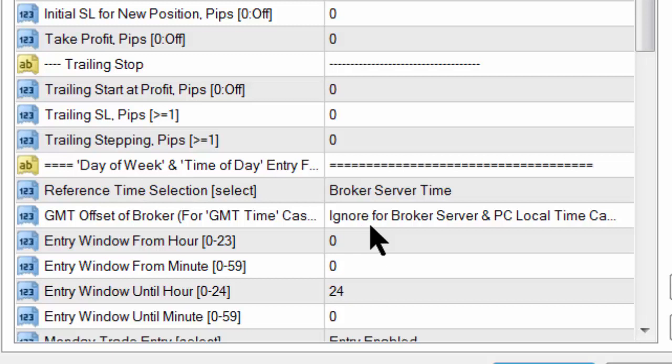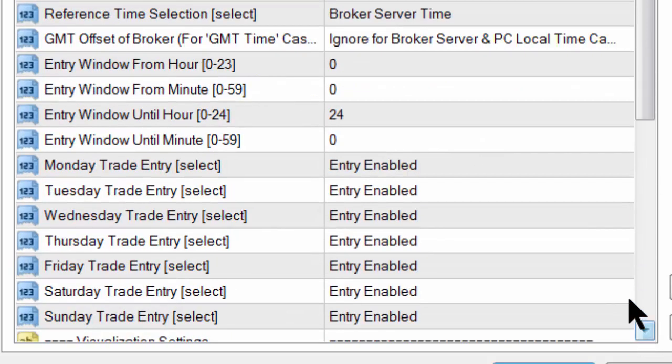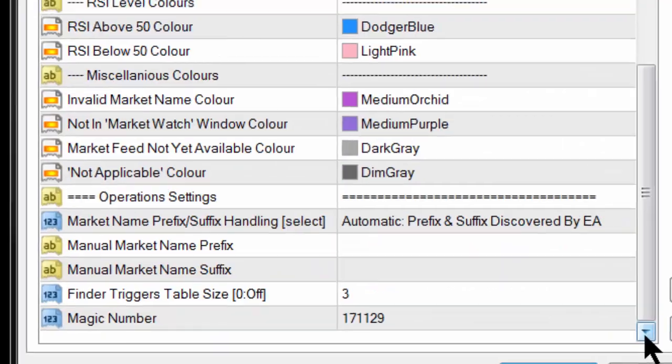If you want to, you can use the time of day setting. In other words, I only want to enter deals in the UK market. I only want to enter deals in the US market. These time of day settings allow you to set those. And you can even say, I don't want to trade on Mondays or Tuesdays or Thursdays. You disable those days. The settings are provided to do that.